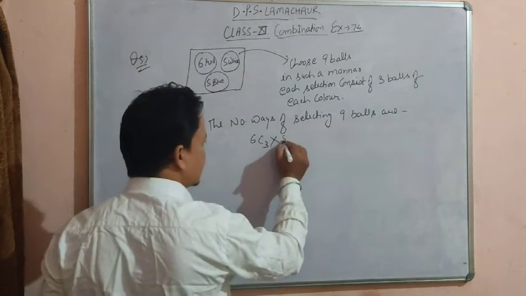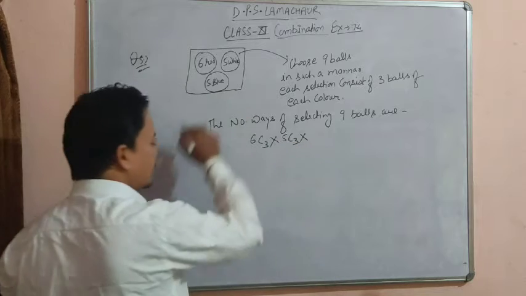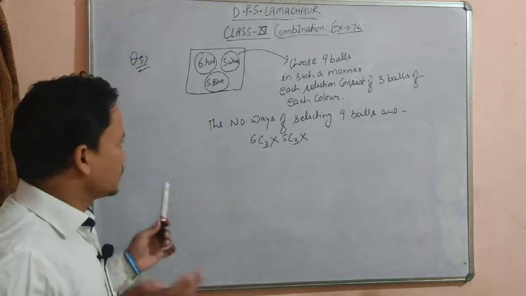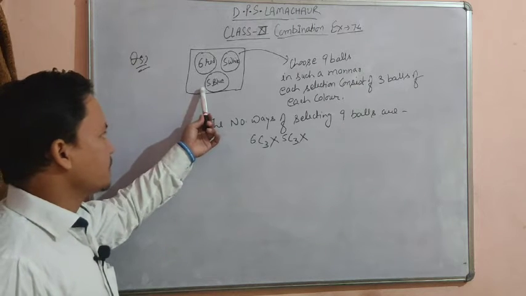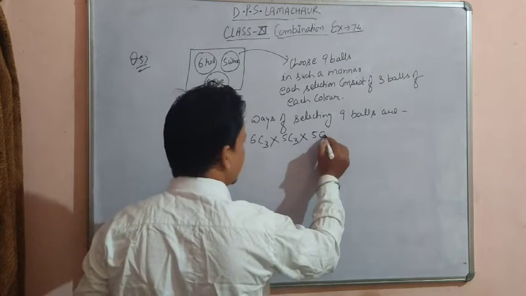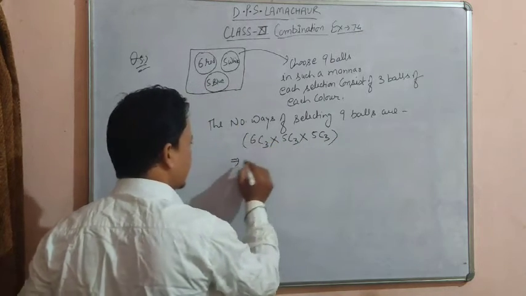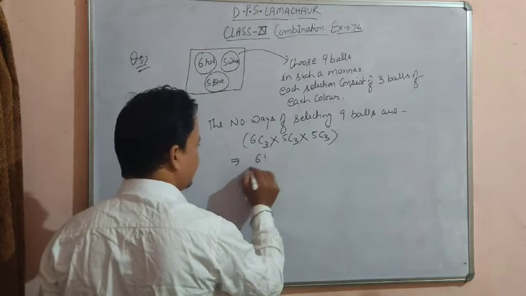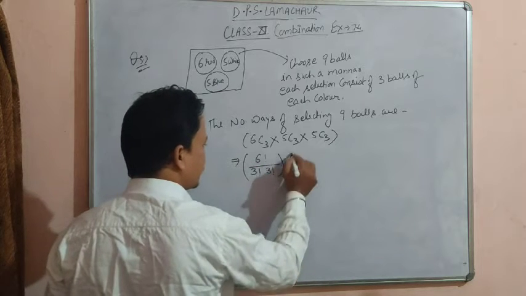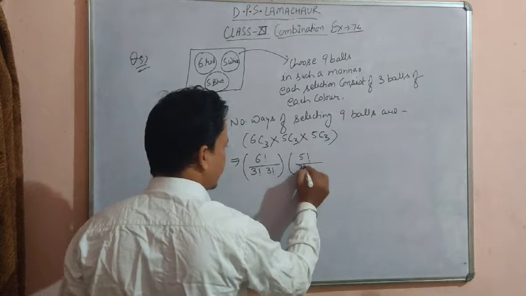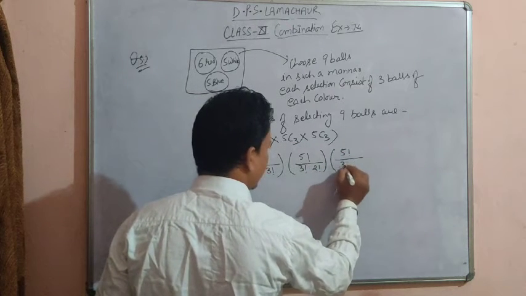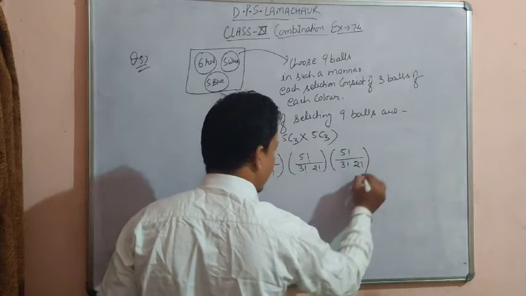So there are 5C3 combinations. In a similar manner, we have 5 blue balls and we have to select only 3 blue balls. So out of the given 5 blue balls we have to select 3, so the possible number of combinations will be 5C3. Now calculate it. 6C3 means 6 factorial divided by 3 factorial times (6 minus 3) factorial. 5C3 is 5 factorial upon 3 factorial times (5 minus 3) which is 2 factorial. Again 5 factorial upon 3 factorial times 2 factorial.